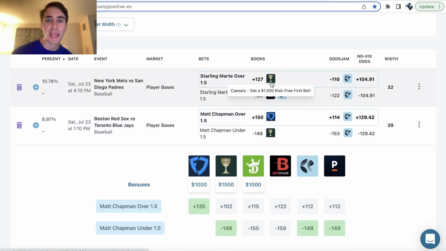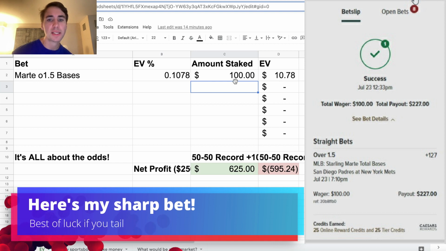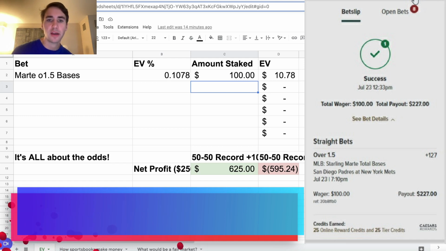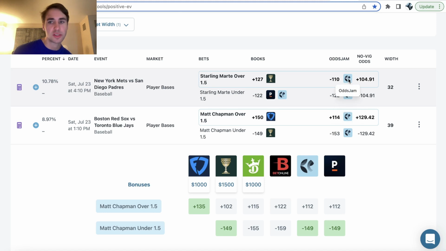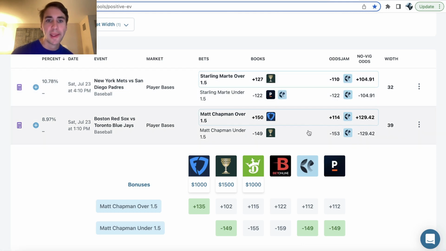So regardless, the first bet I have is Marte over 1.5 bases at plus 127 odds. Our profit margin is 10.78%. I hit it for $100, so our bet has $10.78 in profit margin, right? We can go through the math of that, but we've done it in a ton of other videos. Regardless, all this tool is doing is taking the win probability based on Pinnacle's market. So based on the market on the sharpest sportsbook, it's backing out the implied win probability and then comparing that to the odds that you're getting on different sportsbooks, such as Caesars. So this plus 127 is definitely a bet you want to lock in, and I went ahead and locked it in.